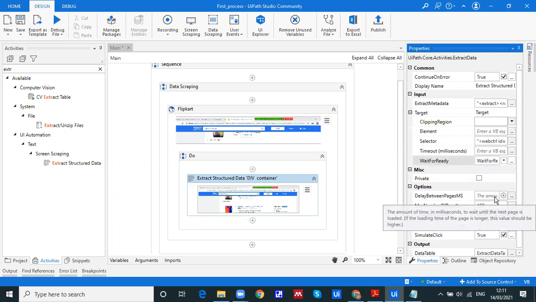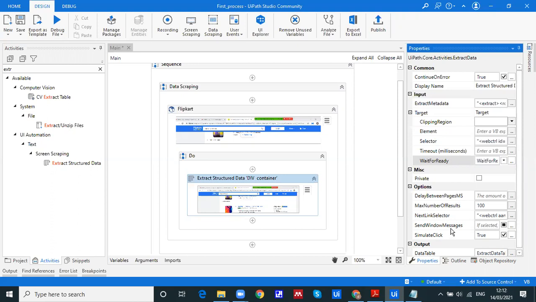Then we have the delay between pages. Page MS means we can set a delay of some milliseconds. Then we have the send window message and simulate click. These are for background kind of applications you want to execute. Then you are going to use send window message and simulate click. These are the input methods. As and when they come into the picture, I will let you know the importance of this. But at this moment, just keep in mind these are the input methods.